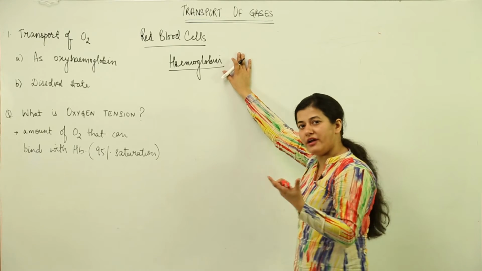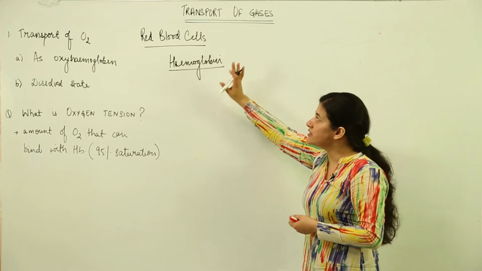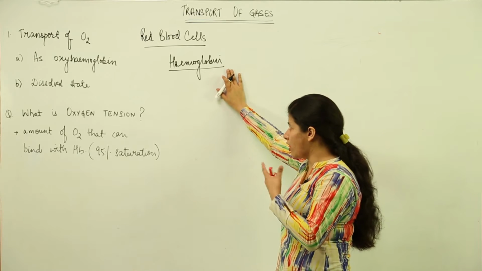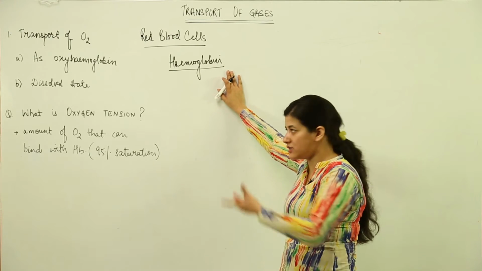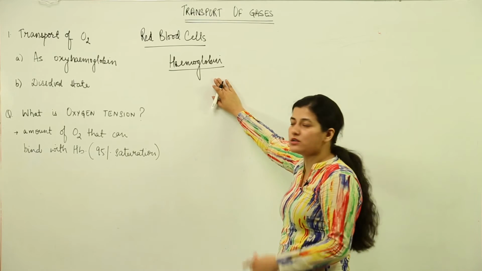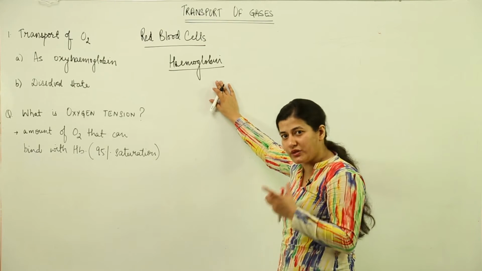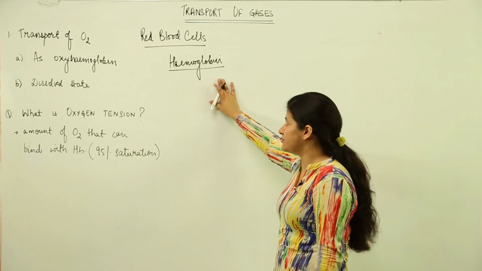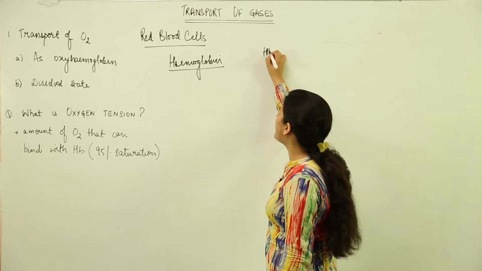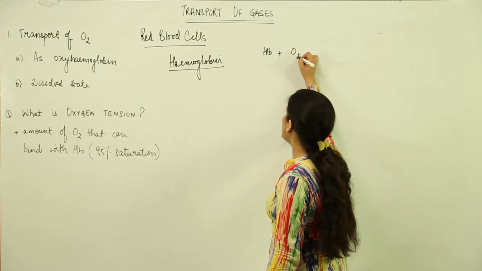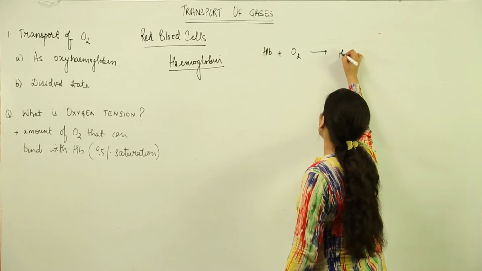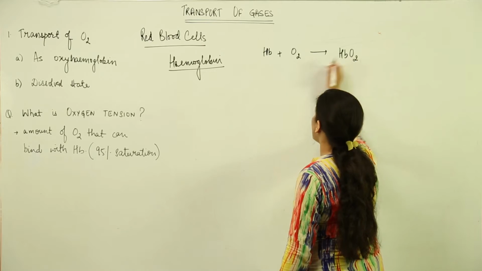There are two alpha and two beta chains present, and hemoglobin's composition is such that it allows the oxygen, in the given partial pressure condition, to bind with it. When hemoglobin binds with oxygen, it forms oxyhemoglobin, represented by HbO2.